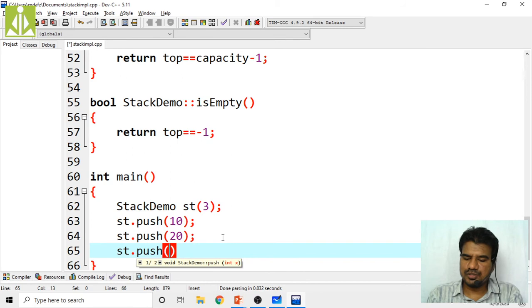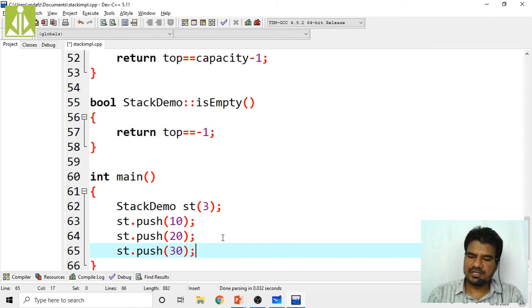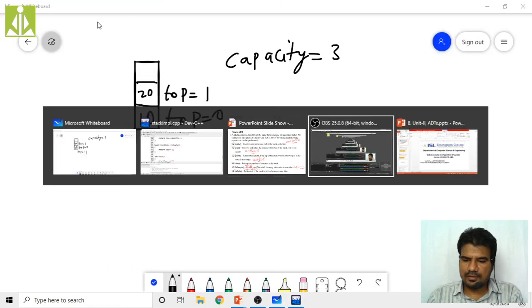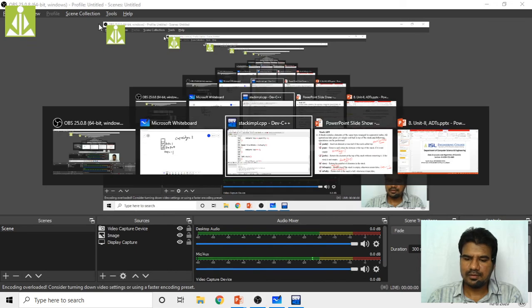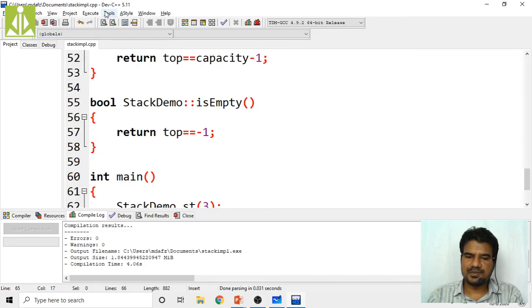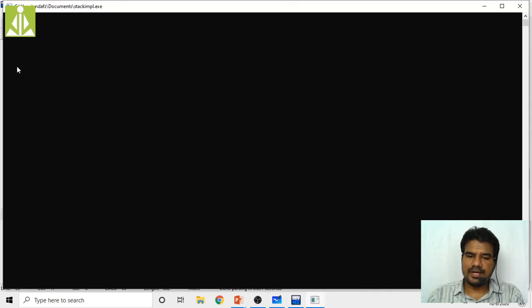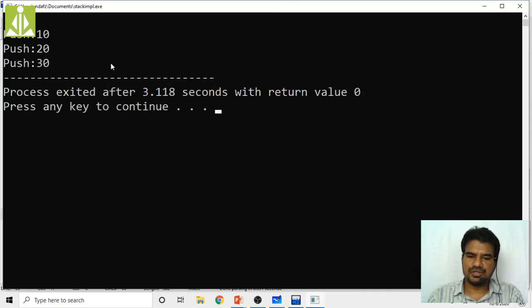We'll see. St dot push of, I want to push 30 now. Can I push this 30? Yes, of course. You see this? Again, I am compiling. Execute, compile. Compilation successful. Then run. So push 10, push 20, push 30. 3 elements got pushed onto the stack.